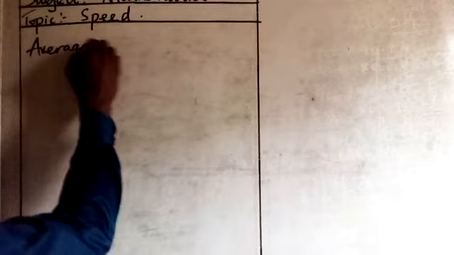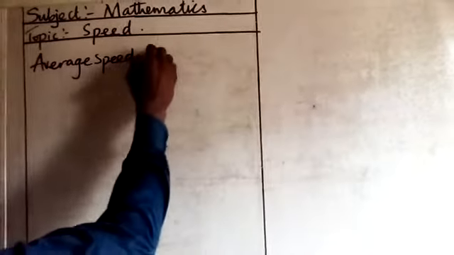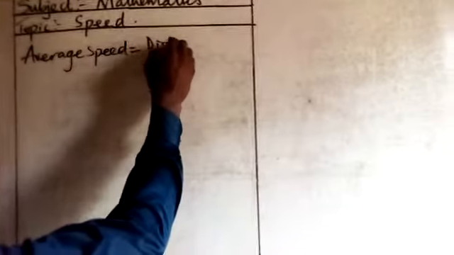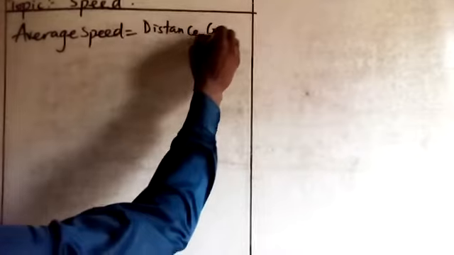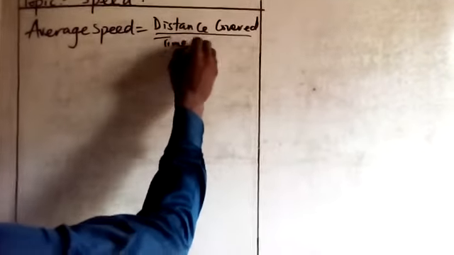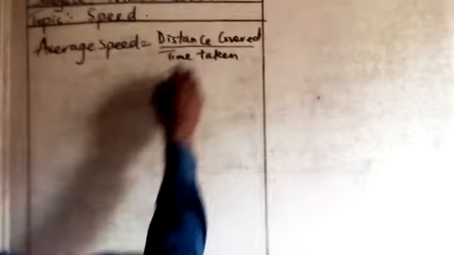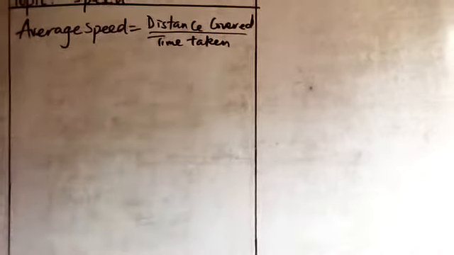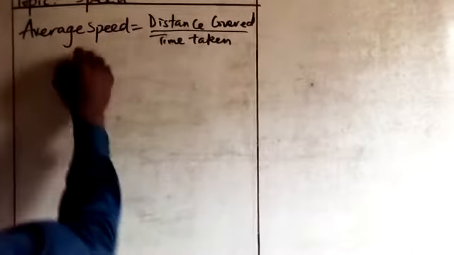Okay, we are looking at speed, and the aspect of speed we are looking at today is time. I told you that the formula for speed, which is also average speed, is equal to distance covered over time taken. Now if we make time taken the subject of the formula, we are looking for time taken.